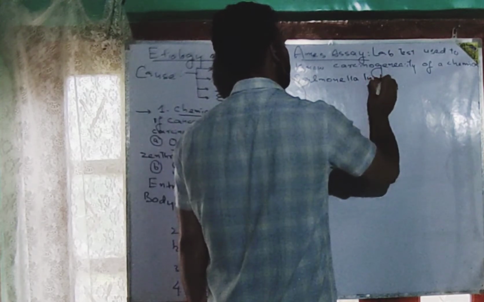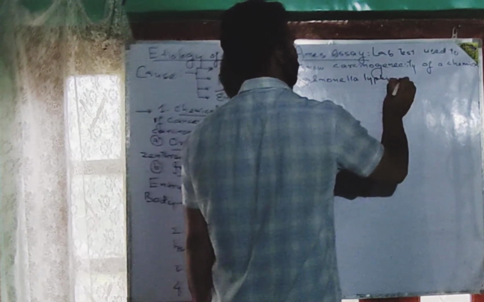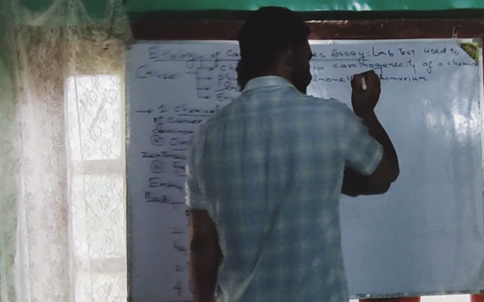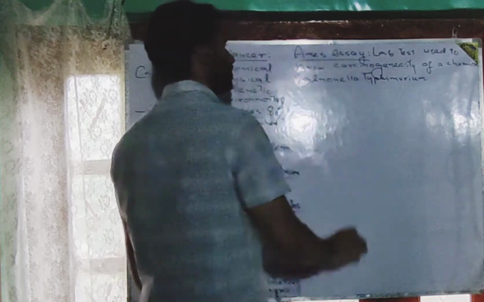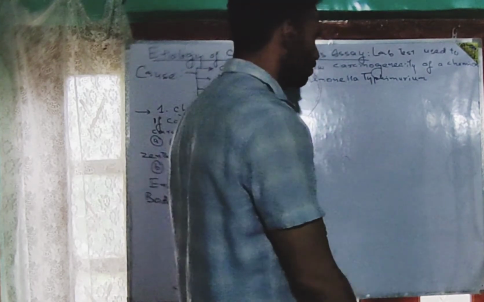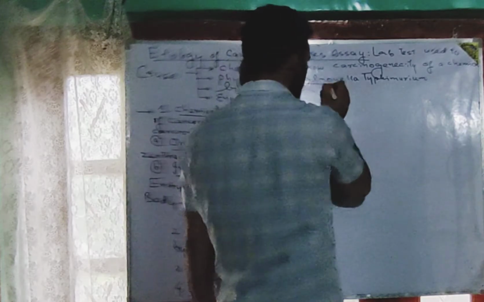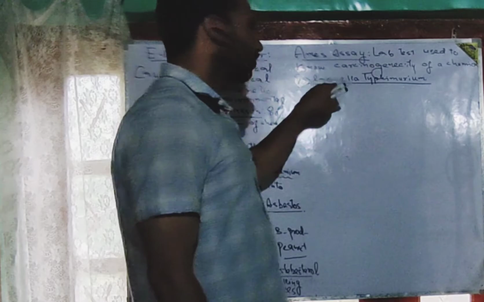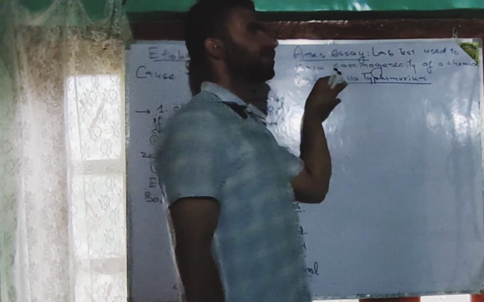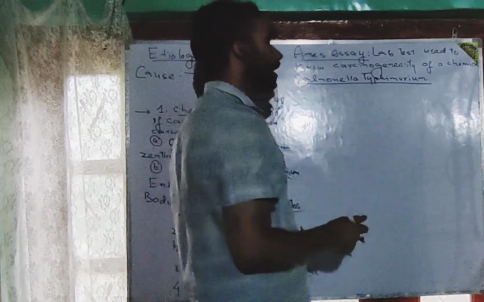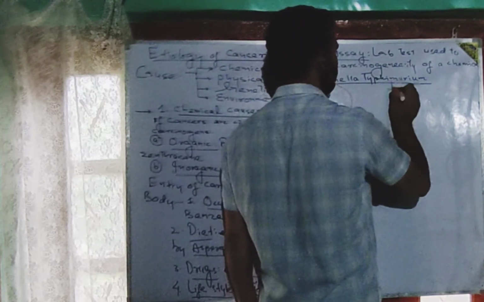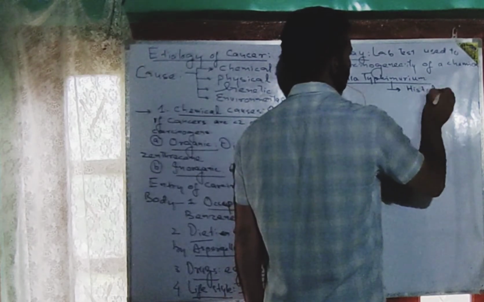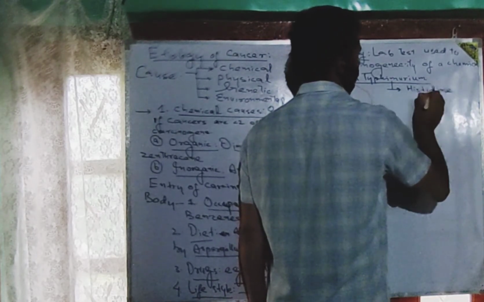Salmonella typhimurium. I will let you know how lab technicians make use of the Ames assay to check the carcinogenicity of a chemical. See, this is a bacterium. Its wild strain, or normal natural strain, does not have the ability to synthesize histidine.